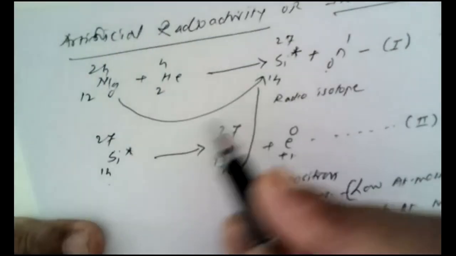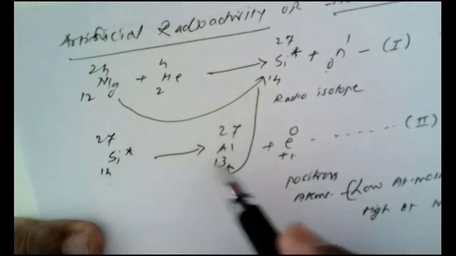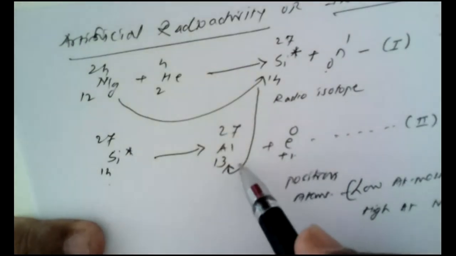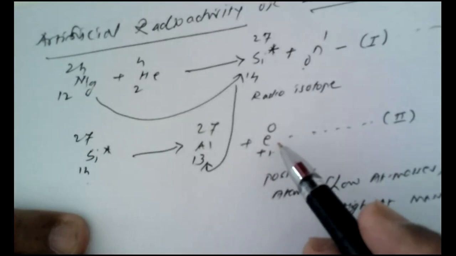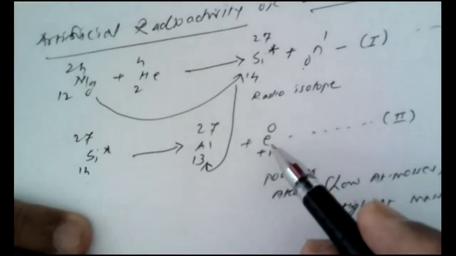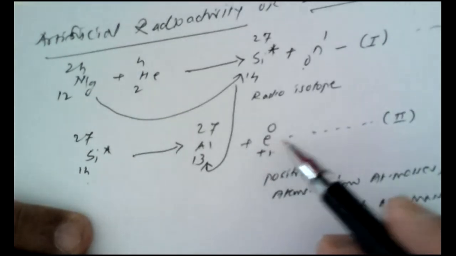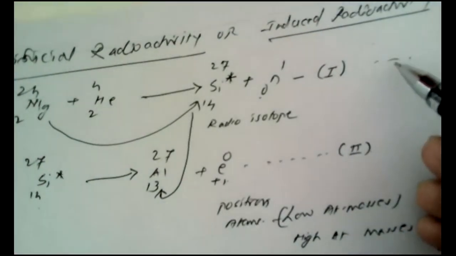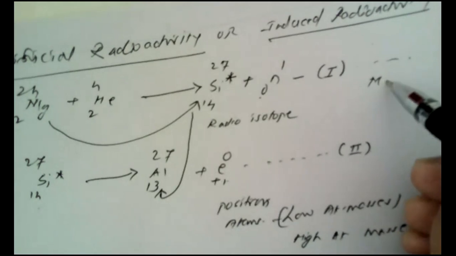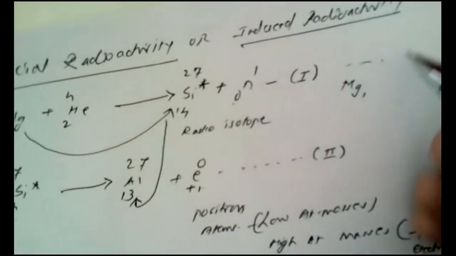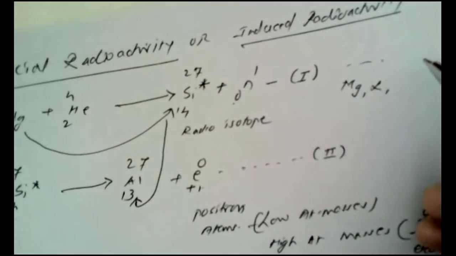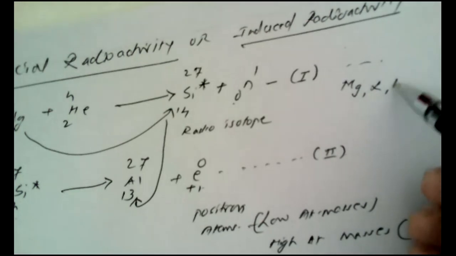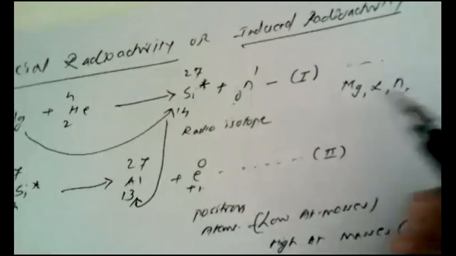Now, in the second step, this radiosilicon disintegrates to yield aluminum with an ejectile such as the positron. So here, this reaction in terms of the notations, how can we write? Here, magnesium is a target element which is bombarded with alpha particles, that is helium nucleus, in which neutrons are ejected.